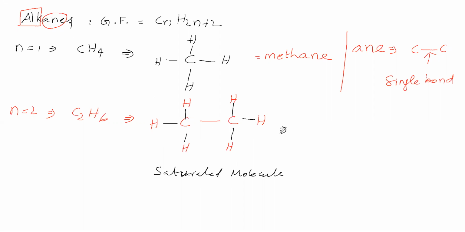Now we will write this in a condensed formula. This carbon has 3 hydrogens, that we write like this. Then the single bond we will write. This carbon also has 3 hydrogens, that we write like this.